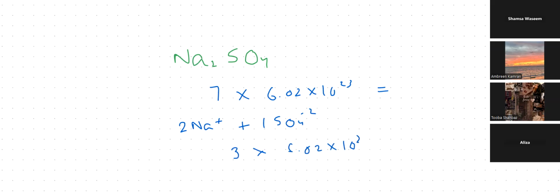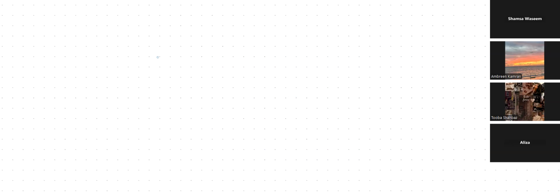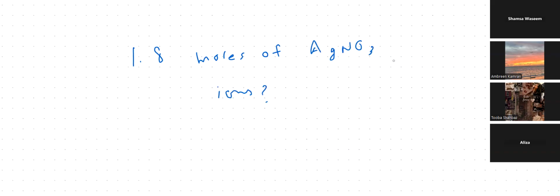Now I'm going to ask you: how many ions are there in 1.8 moles of silver nitrate? Now see, silver nitrate contains 1 silver ion and 1 nitrate ion.